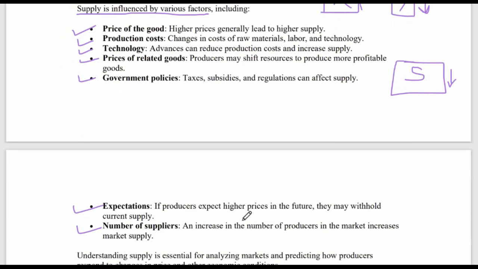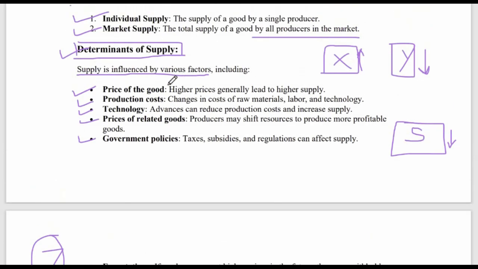Next is expectations. If producers expect high prices in the future, that is, if I expect high prices in the future, then I may reduce the current supply because I'm expecting higher profits in the future. Okay, now if my competitors also come into the market, other producers also come in, then the amount of supply in the market will increase. So these are the 3, 4, 5, 6, 7 factors of supply, that is, determinants of supply.